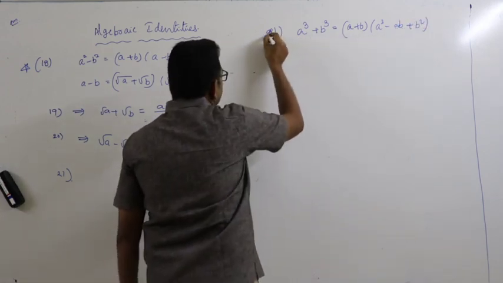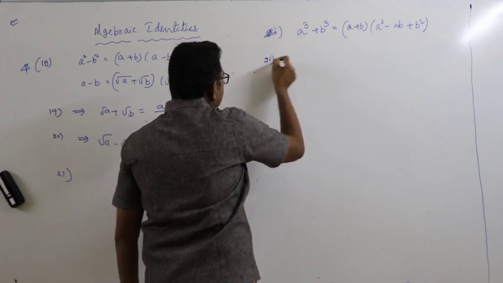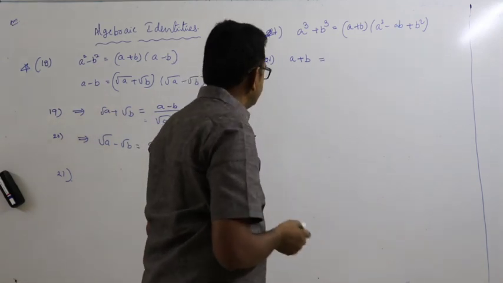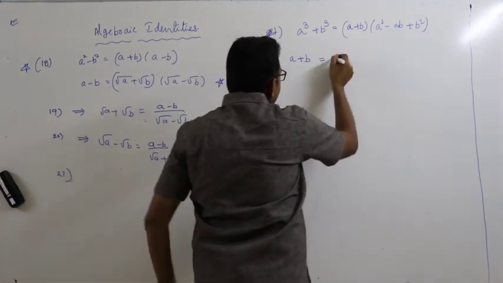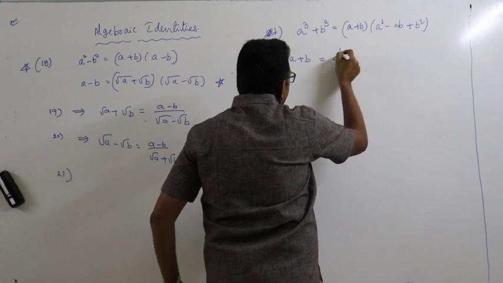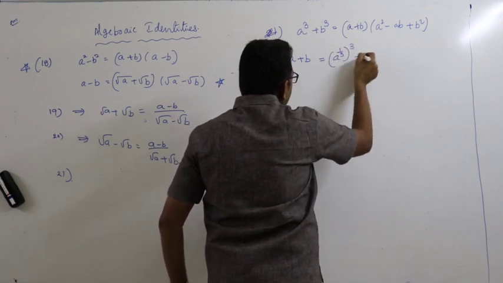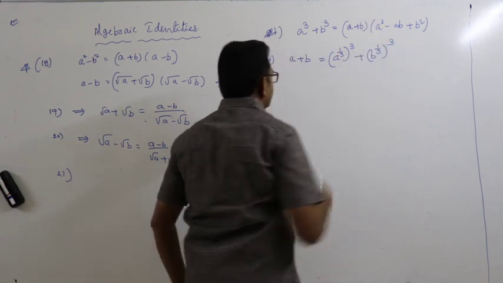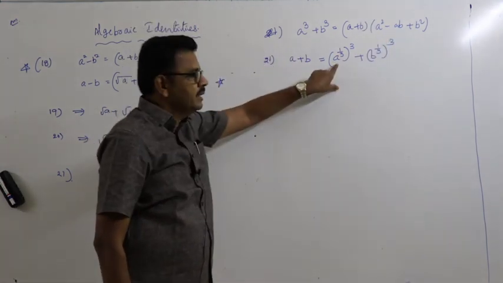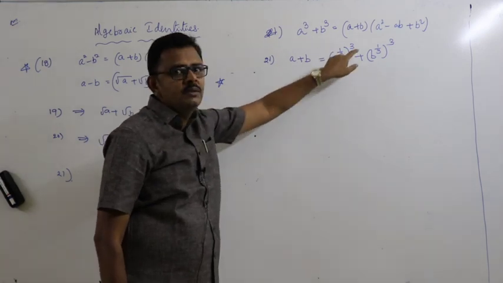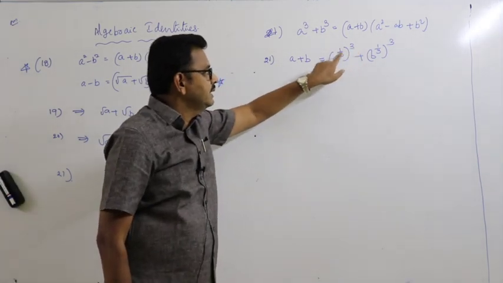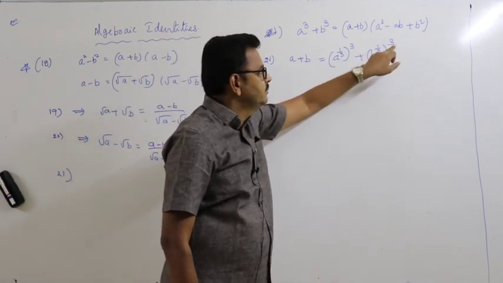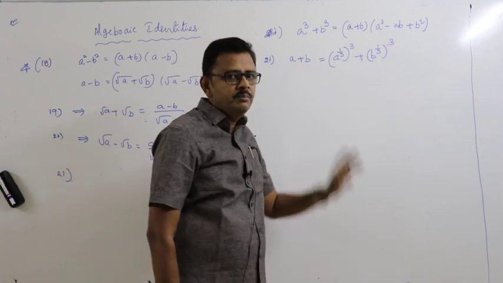So by using this, you write a plus b as a power 1 by 3 whole cube plus b power 1 by 3 whole cube. The 3s get cancelled, that is a plus b.